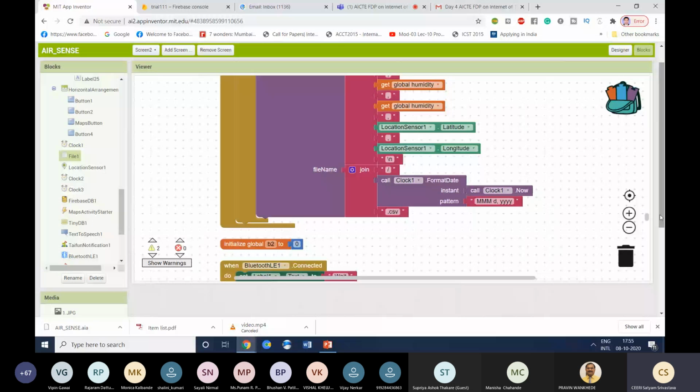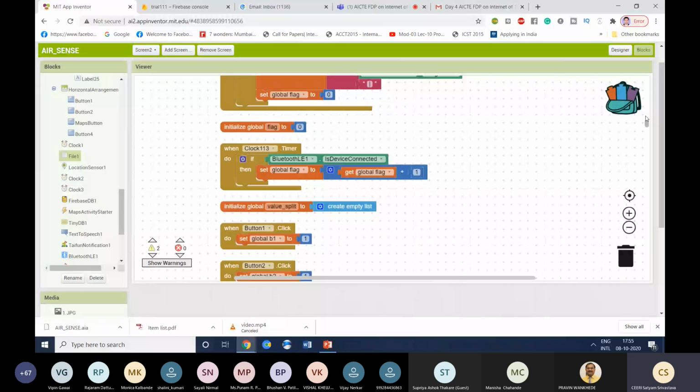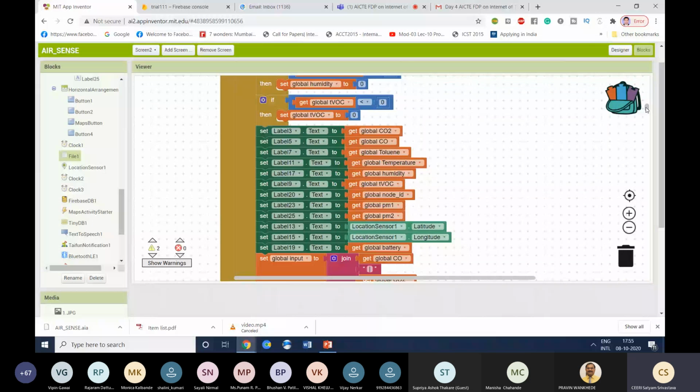So this is all about the app, which we require to read data from our hardware, structure it into a proper format, and store it in a smartphone-based Excel file or send it to the cloud. In a few minutes I'll also show you the cloud.